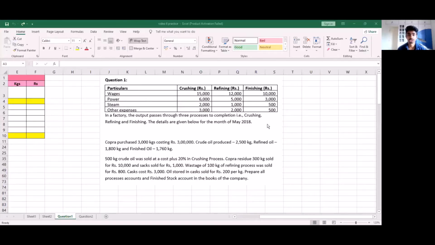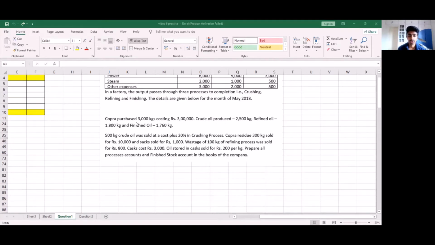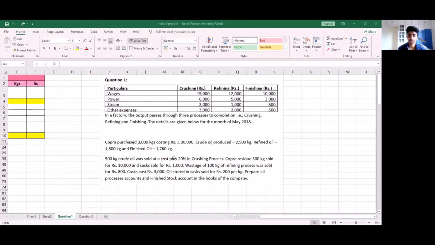Here we have our first unique question. In the question, they have given us wages, power, steam, and other expenses for 3 different processes. So the question reads, in a factory, the output passes through 3 processes to completion, namely crushing, refining, and finishing. The details are given below for the month of May 2018. Copra purchased 3000 kgs, costing rupees 300,000. Crude oil produced 2500 kg, refined oil 1800 kg, and finished oil 1760 kg.